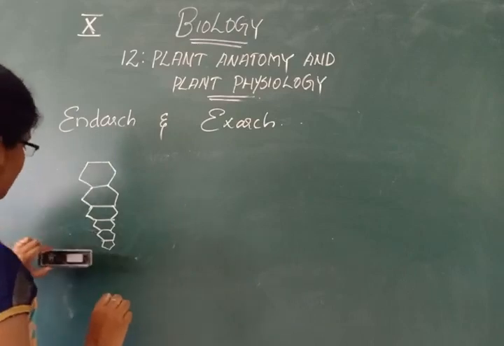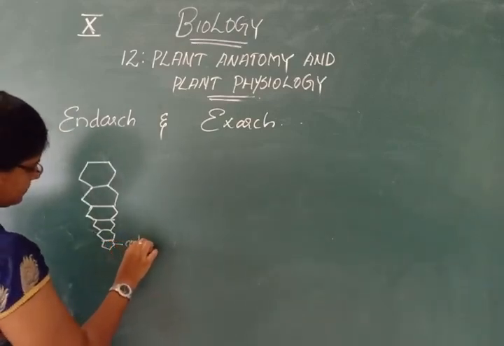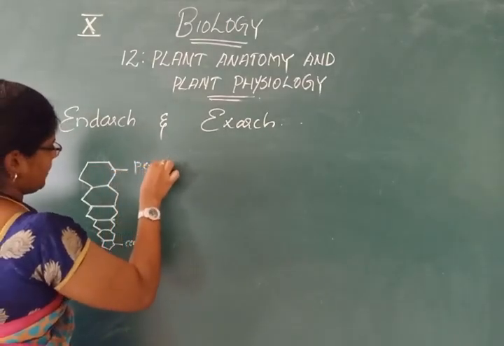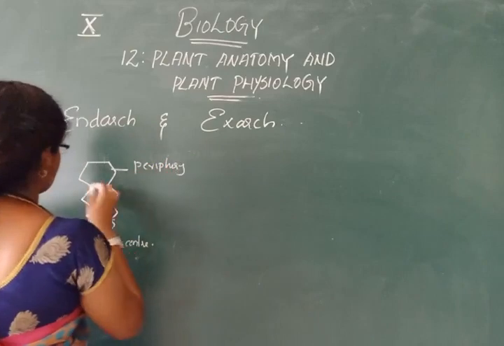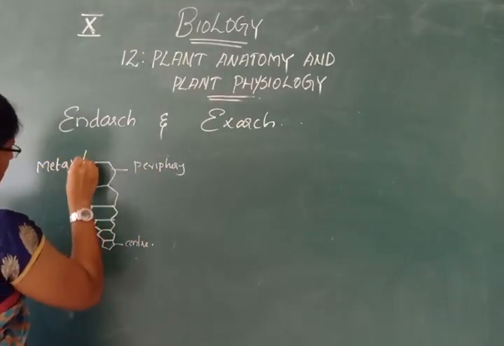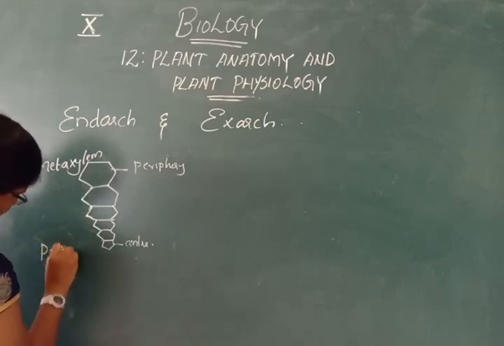Okay, so endarch means the protoxylem is towards the center and the metaxylem towards the periphery. Okay, this is metaxylem. This small one is protoxylem.